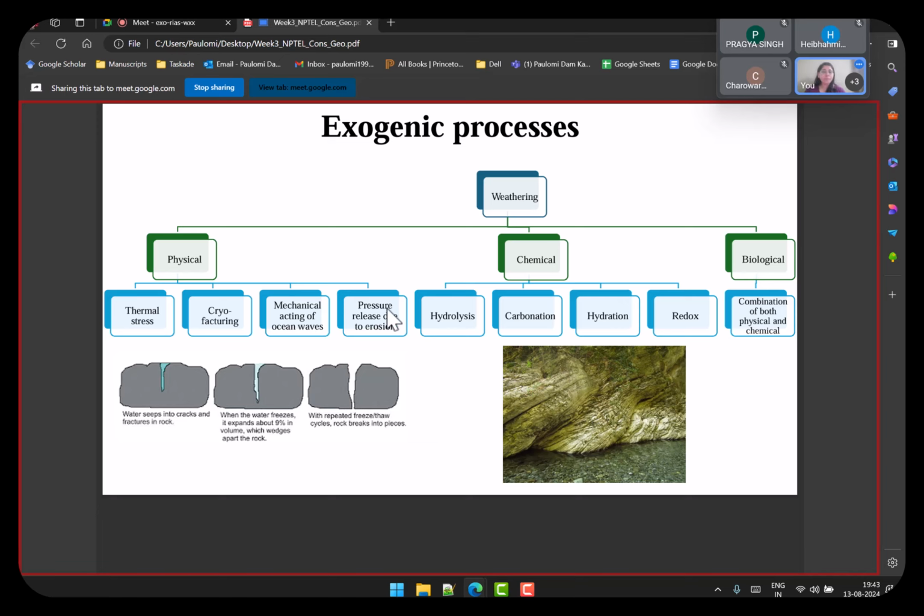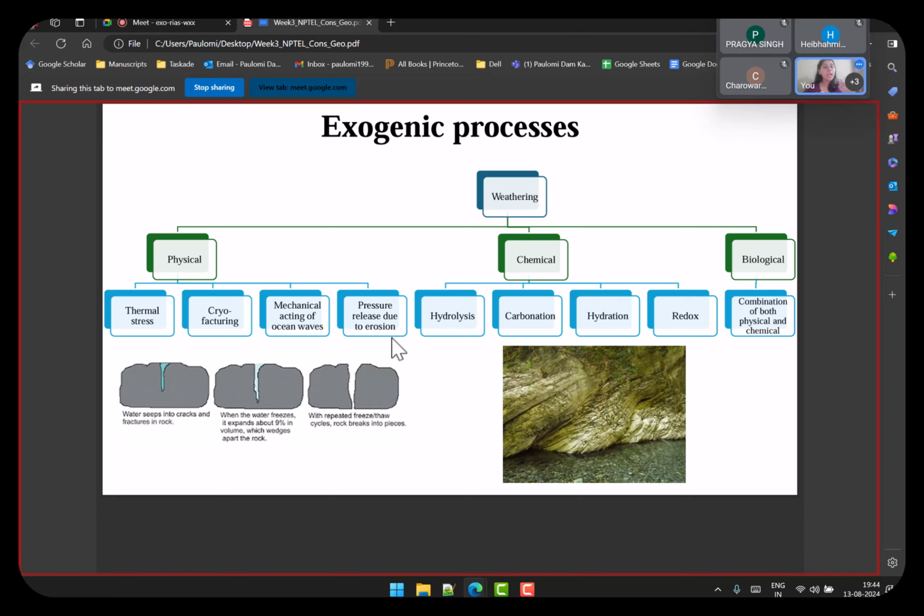And then you have pressure release due to erosion. Erosion is basically taking away the top layer of the soil, right? When the top layer of the soil is there, the bottom layer is protected from all the other kinds of stresses that it can get affected by. But when you have erosion, the next layer, right beneath the layer that has been eroded, comes into direct contact with pressures. So it can have thermal pressure and different kinds of stresses, and that can lead to breakaway of the soil. So that's your pressure release because of erosion.